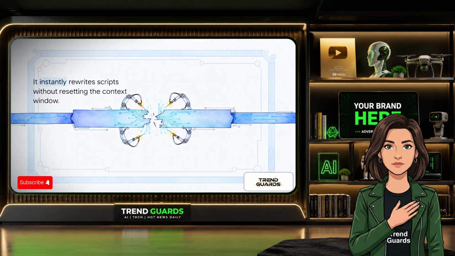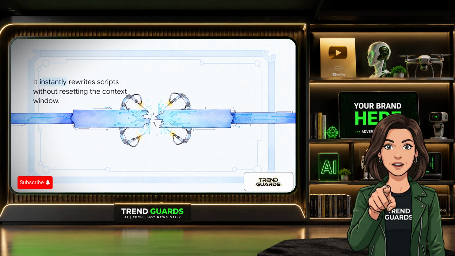Now, step 3 is the real magic trick for cost control. If a system dependency fails during execution, the model utilizes what's called self-healing code adaptation. Basically, it instantly rewrites its execution script without resetting the chat context window. By not having to reload the entire context upon hitting an error, it preserves token usage. And that is exactly how it maintains that verified 3-cent average task cost.